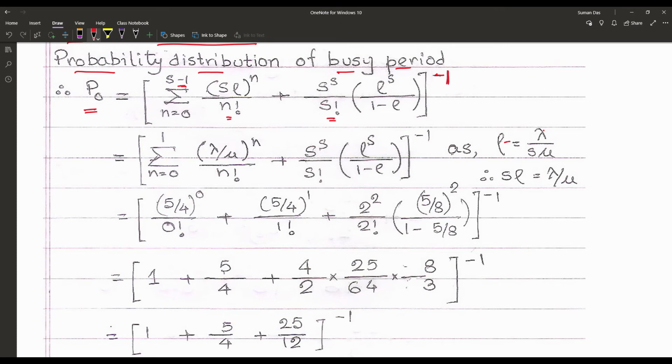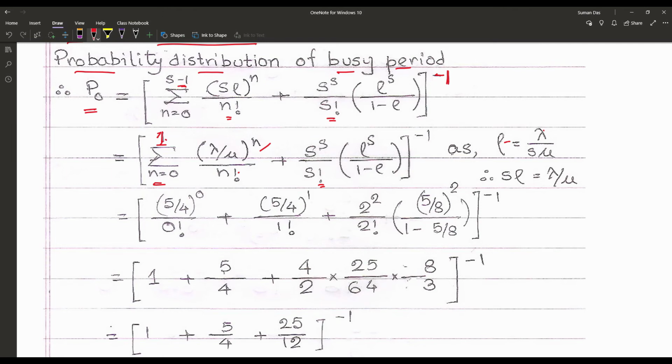So let's check. n is equal to 0 to S minus 1, where S is equal to 2, so that means from 0 to 1. (Lambda upon mu) to the power n by factorial n, plus S^S by factorial S into rho^S upon (1 minus rho), whole to the power minus 1. Now that is from 0 to 1. So at first we are putting the value of n is equal to 0 here.